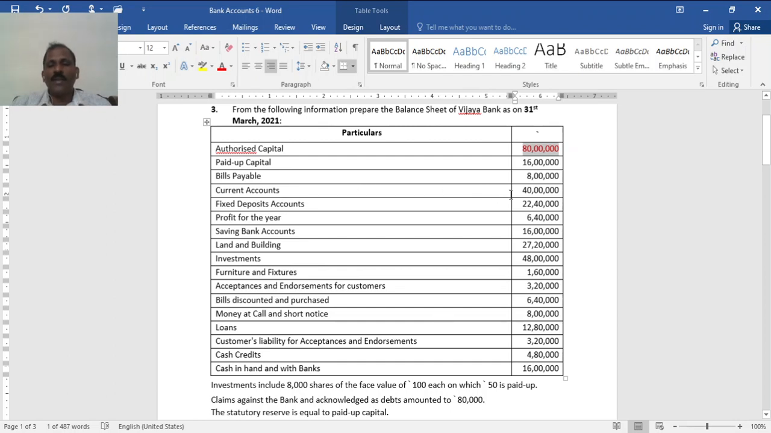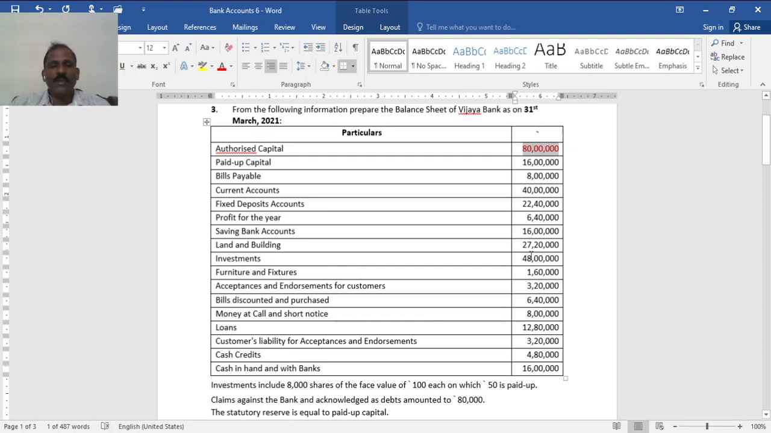Current account. What is that current account? Customers' current accounts with the bank, so it is a liability. Fixed deposit is also a liability. Profit for the year, so it means the profit and loss account is already prepared and the profit is given. This is available for appropriation. Then savings bank account, that is also a liability to the bank. Customers' savings deposits with the bank.